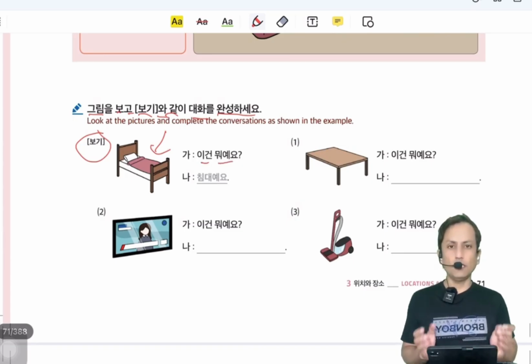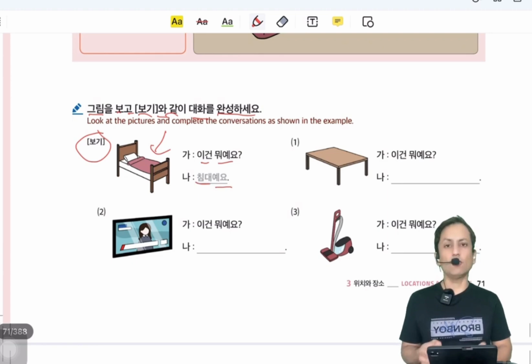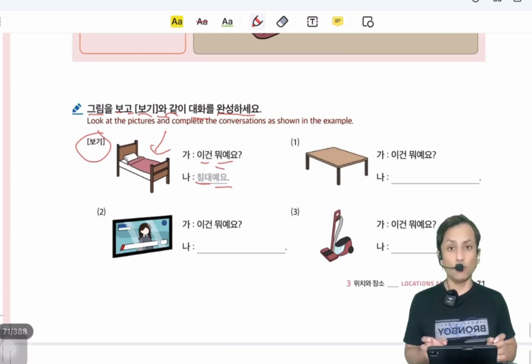이건 뭐예요? 이건 is this thing. 뭐예요? What is this thing? 침대예요. Because in the last 침대 is ending with a vowel. That's why we are adding 예요. 침대예요. This is a bed.